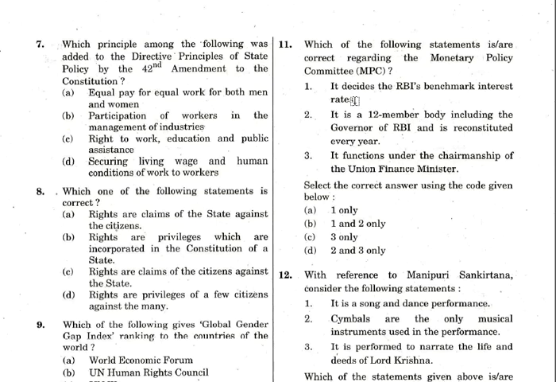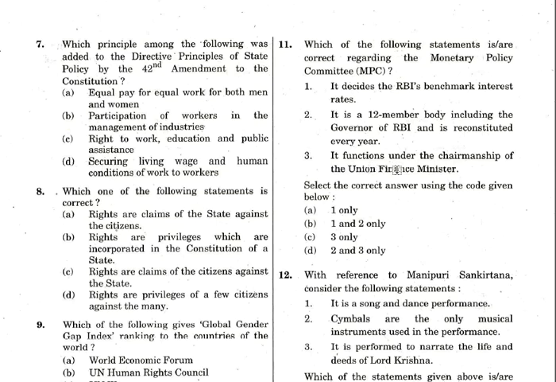Okay, so this we know it's true, it is deciding the policy rate. Earlier only the RBI governor used to do it, now this committee is doing it. Next, it is a 12-member body, so that itself is wrong. It is only a 6-member body, okay, where 3 members are from the RBI and 3 members are from the government. So 2 is wrong. So you can eliminate B and D.